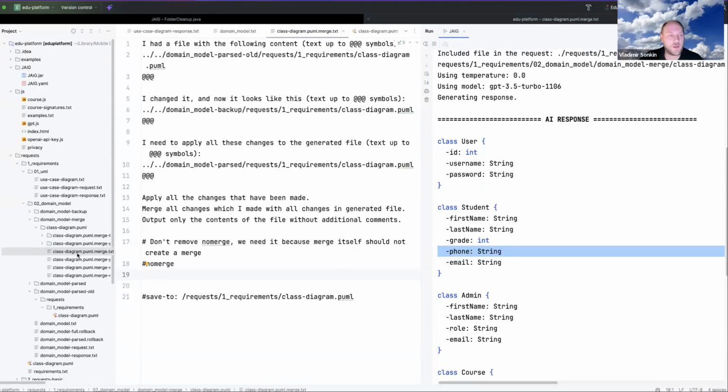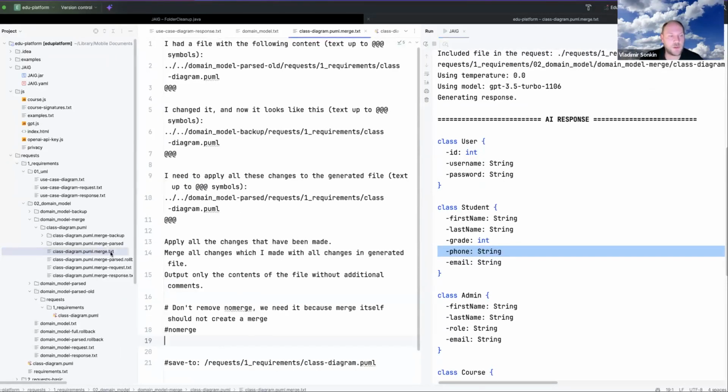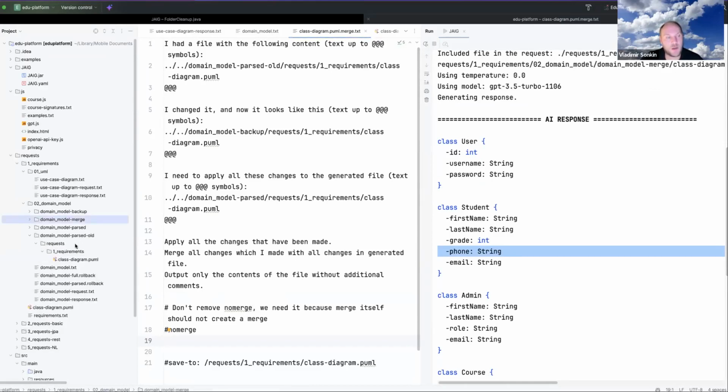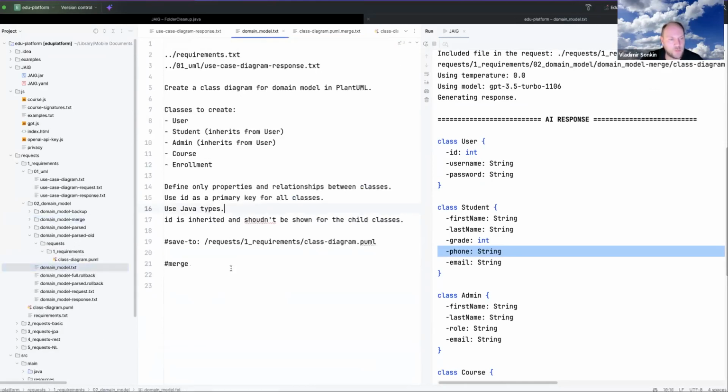And the last thing about it, we are able to automatically execute merge. We do not need to do it manually. We can use the mode apply merge.